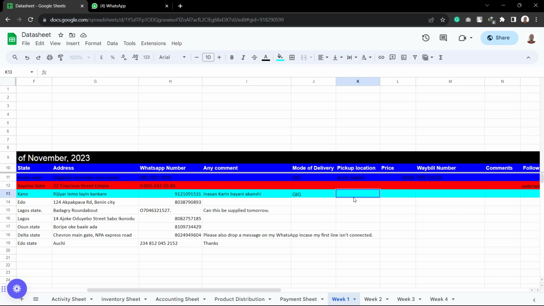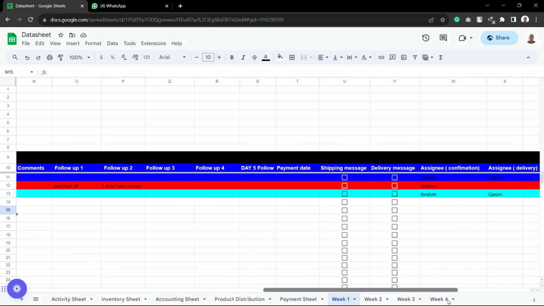In this case, let's say for this person, it is Peter Odili station. Do you understand? So you write it there. And once you are done there, you write the price of the product, 35,000, and also you write the order number. I've explained to you how you would see the order number. I'm going to explain this right while we are in the app. I will show you a real life example, so you'll be able to understand how it works physically. Once you are done with that, you are good to go.